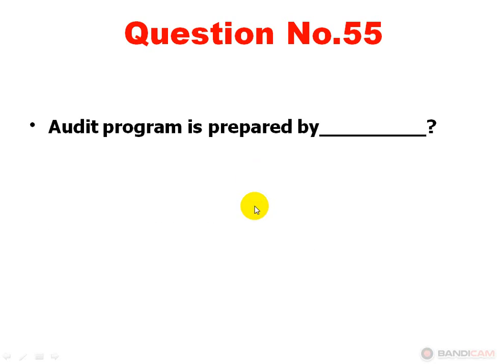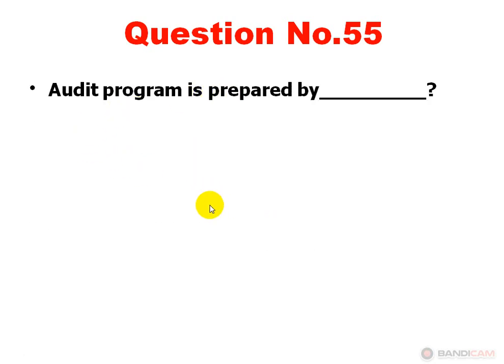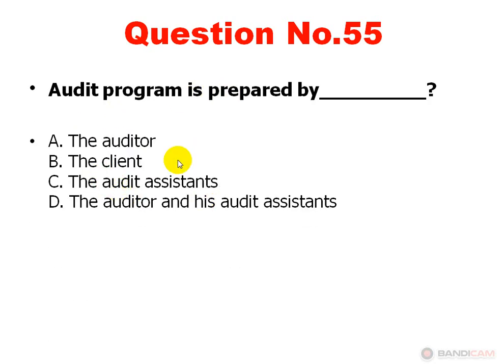Next, audit program is prepared by option A, the auditor. Option B, the client. Option C, the audit assistants. Option D, the auditor and his audit assistants. Option D is correct. Dear viewers, audit program is prepared by the auditor and his audit assistants.